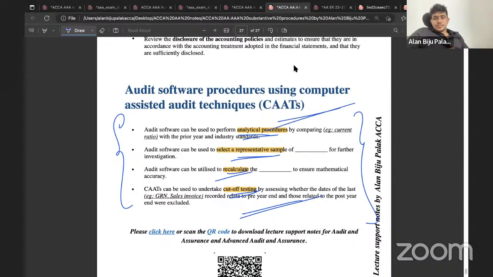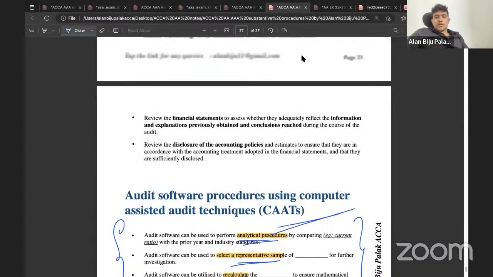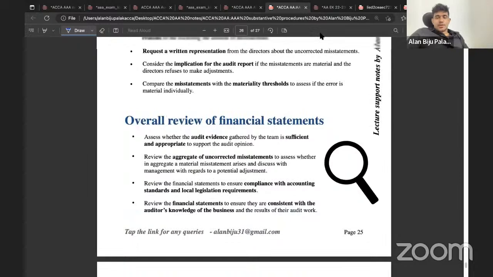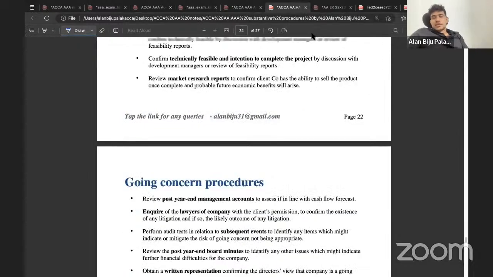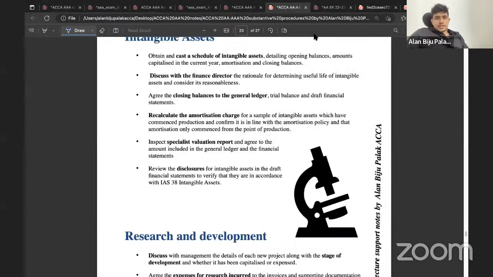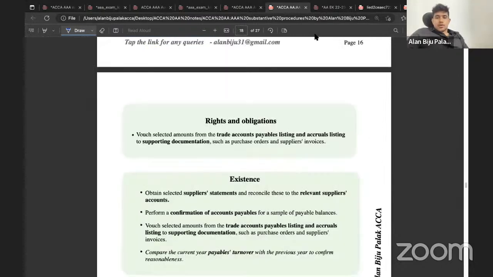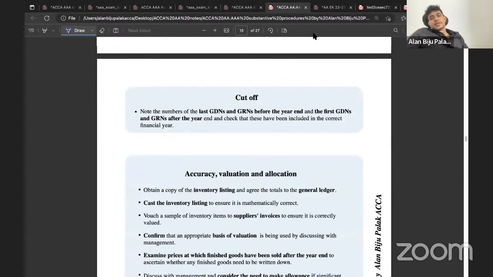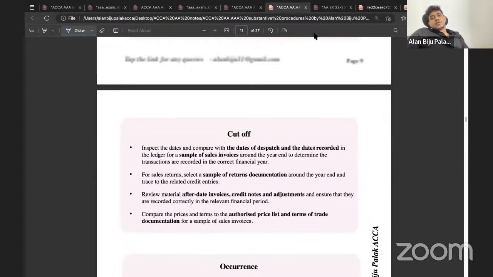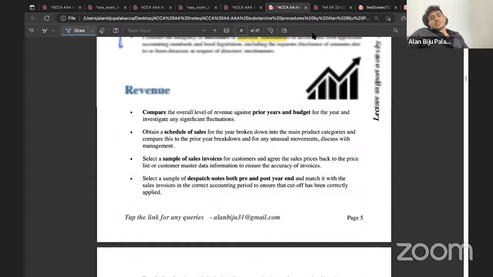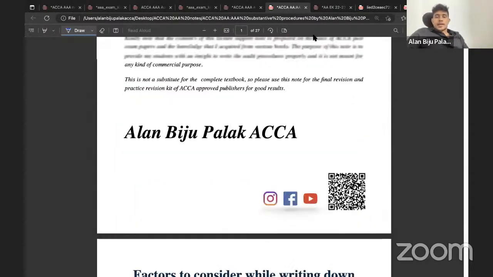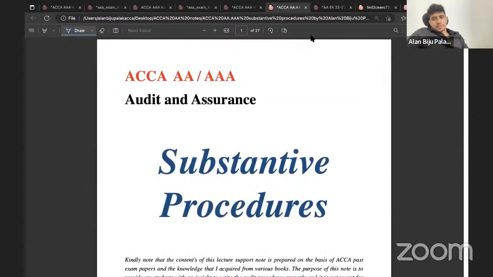Clear? Procedures. We have already spent more than a month on these procedures. We were studying only 2-3 sets of procedures a day, and I hope you're revising them on a regular basis. So these are the set of substantive procedures that we have discussed in our regular sessions. And now we are going to apply the substantive procedures directly to the scenario. Okay, so these are the things which you need to consider.